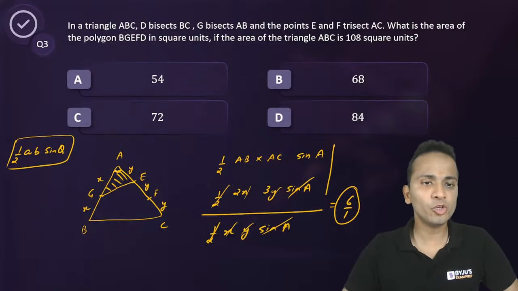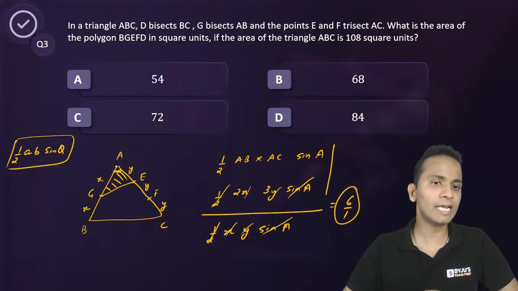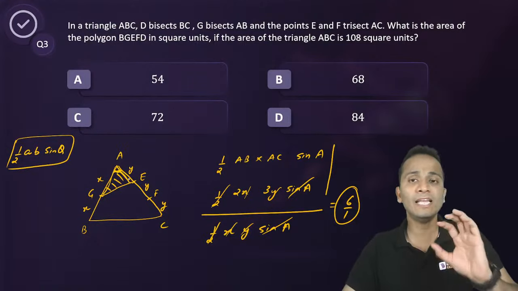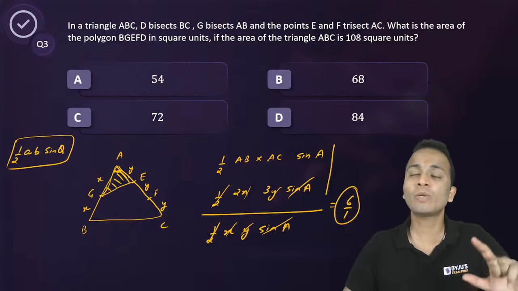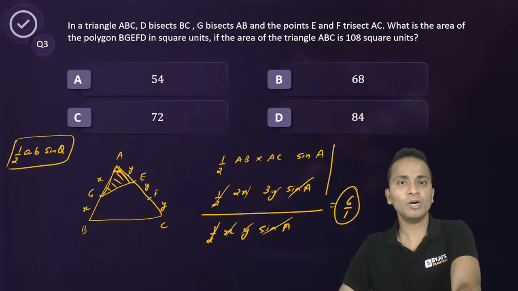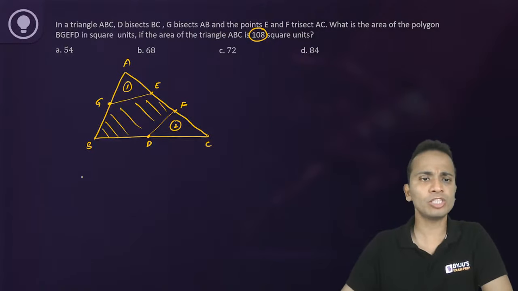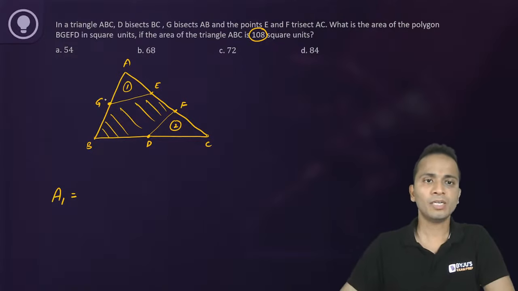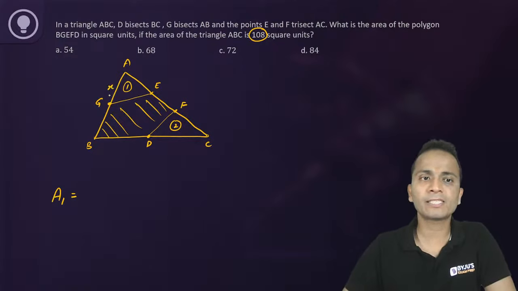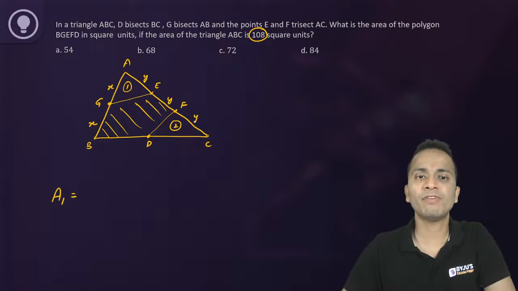So you can use the common angle between the sides and look at the lengths of the portions of the sides to calculate the ratio of the areas. Going back to our original question, for the area of the first region, let's say this is x, x, y, y, y, z and z.